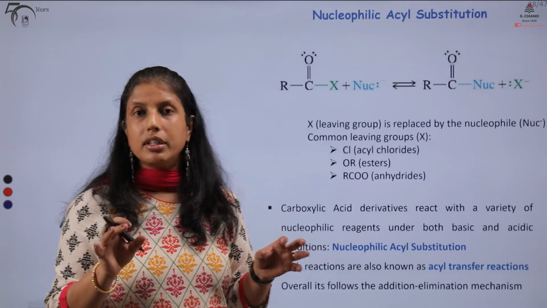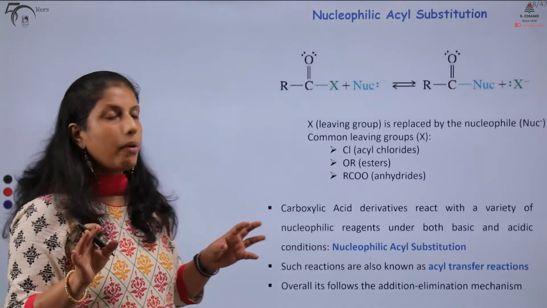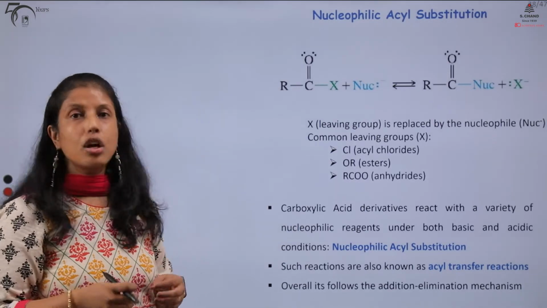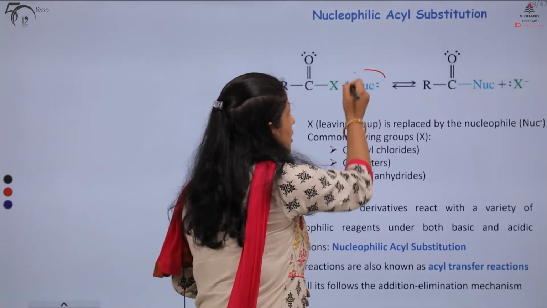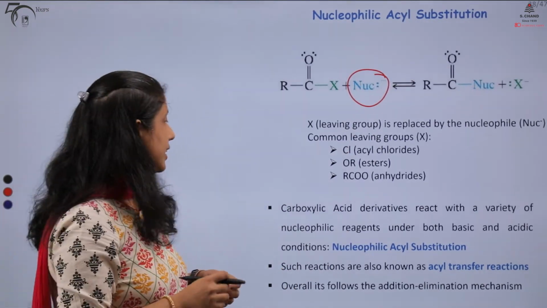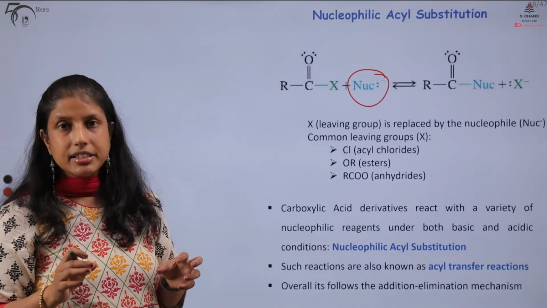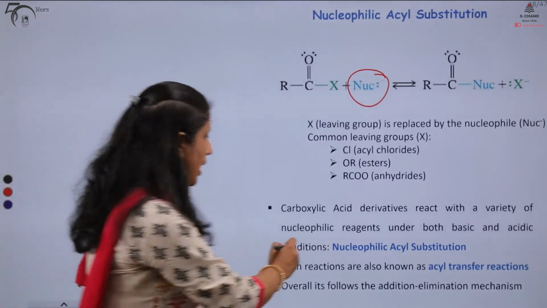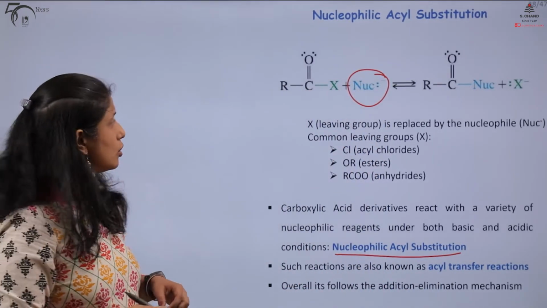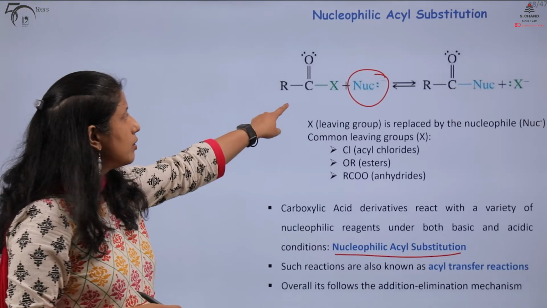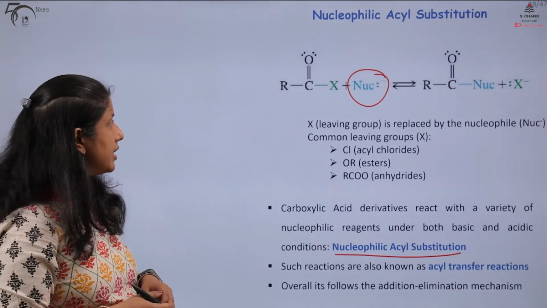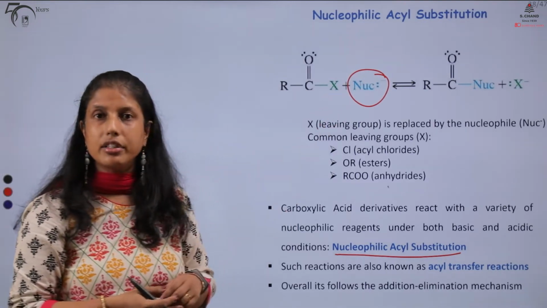Moving on, let us look at the reactions of these carboxylic acid derivatives. Perhaps the most important reactions of these carboxylic acid derivatives is that they can undergo reactions with a variety of nucleophilic reagents, both under basic and acidic conditions. These reactions are commonly known as nucleophilic acyl substitution. So, here for example, we have a general carboxylic acid derivative and we have our nucleophile.